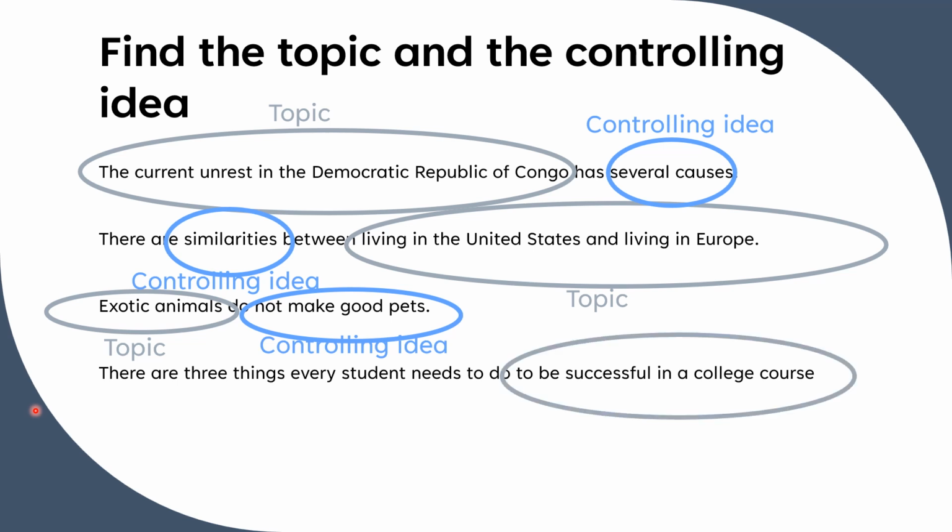And then finally, there are three things every student needs to do to be successful in a college course. The topic is being successful in a college course. The controlling idea is the three things every student needs to do. All right, so hopefully these four sentences in the examples are helping you get a better idea of what a topic sentence is comprised of.